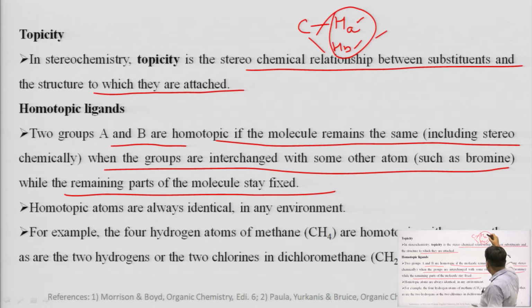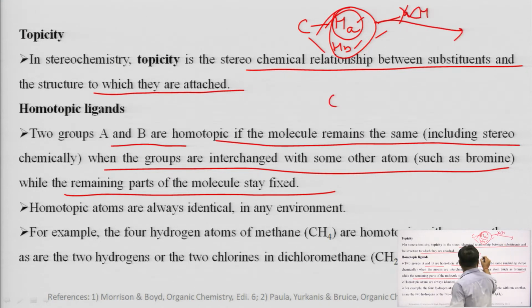Just take this example. If we replace this hydrogen with a new atom, suppose X, one at a time. This is a molecule.